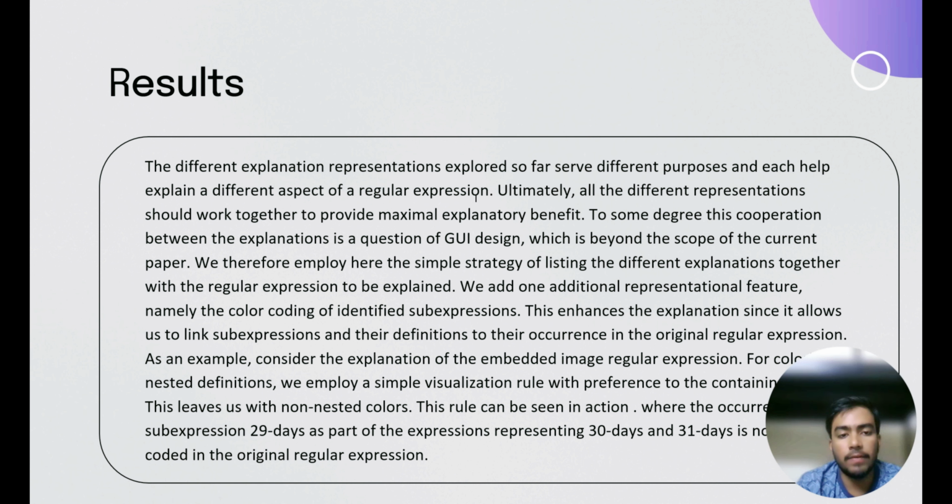For colored nested definitions, we employ a simple visualization rule with reference to the containing colors. This leaves us with non-nested colors. This rule can be seen in action where the occurrence of the colored sub-expression 29 days is part of the expression representing 30 days and 31 days, non-color coded in the original regular expression.